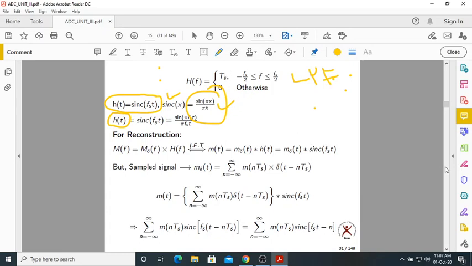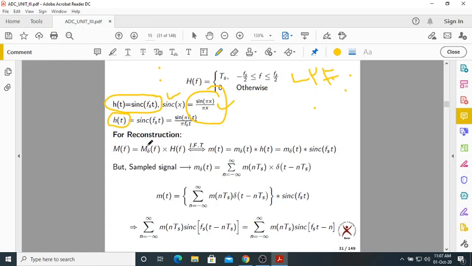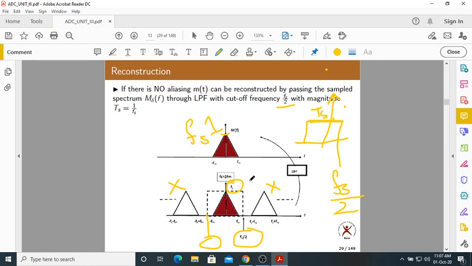Now, for reconstruction, what have you done? We have multiplied the spectrum with the low pass filter. What I told you is we are passing the spectrum of the sampled signal through the low pass filter in the frequency domain.